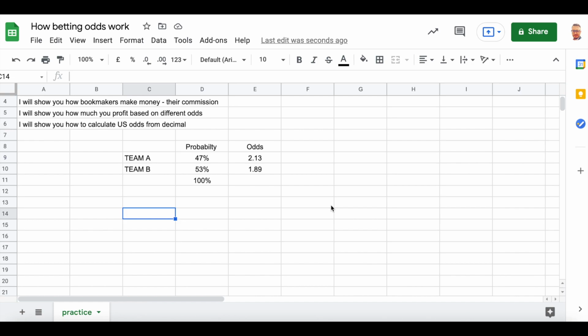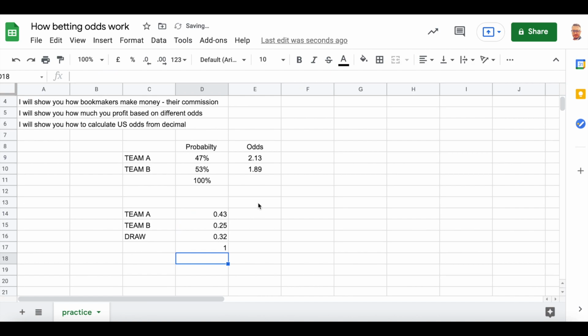I will also show you if we have more possible outcomes. Let's say that we have a soccer game, football game. We have team A, team B, and let's say that we have a draw. And I will show you in decimal. Let's say that the first team has 43% chance to win the game. We can also use this format. Let's say that team B has, let's say, 25% chance to win this game, and the draw is, this is 68, so it is 32%. And if we sum together, it must be 1.